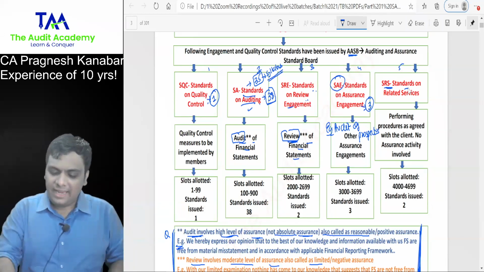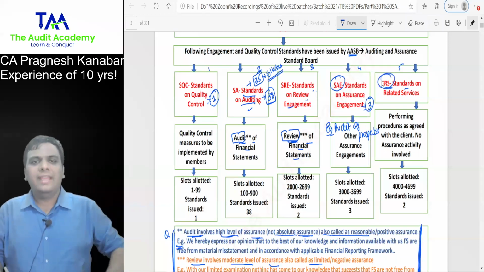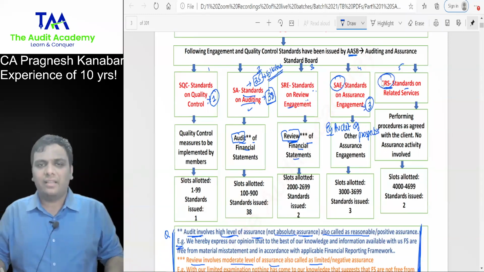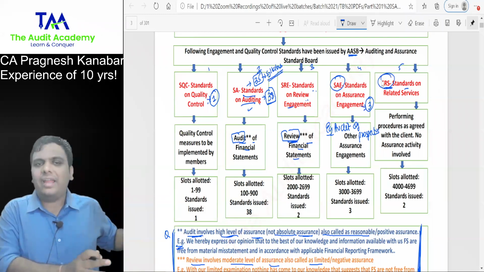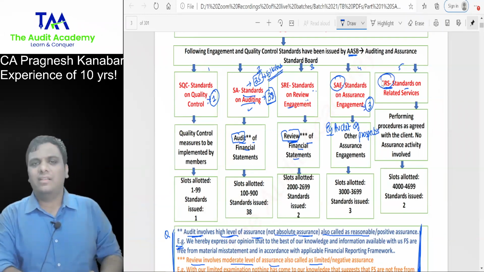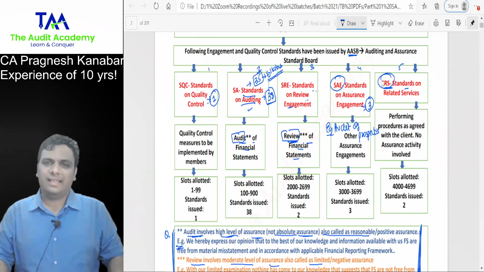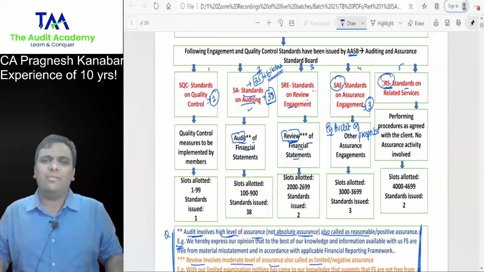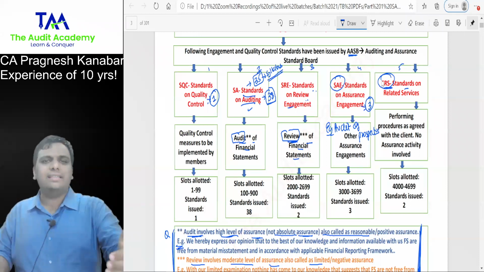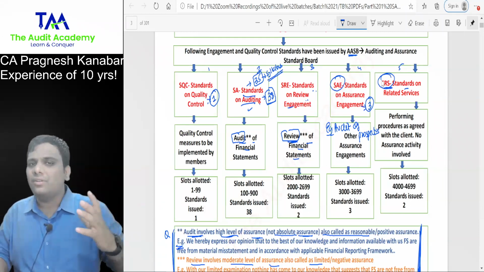No. In the SRS category, we are just helping our client to make some data. We are just helping our client to set some procedures. We are not acting as an examiner. We are just acting as an accountant over here or an assistant to the client.